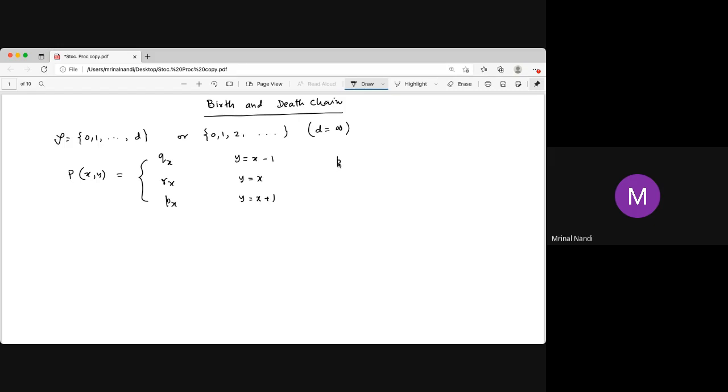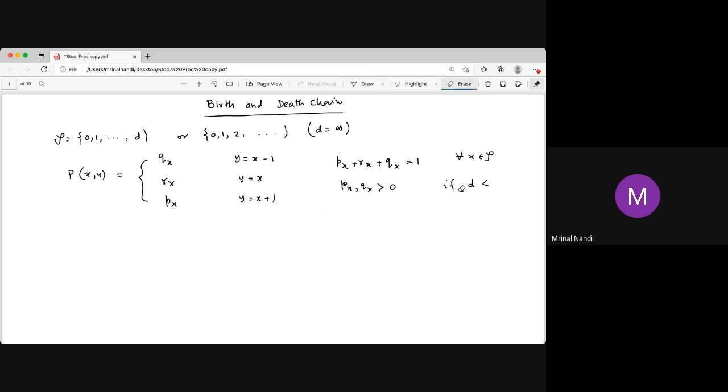Now obviously p_x plus r_x plus q_x must be 1 for all x belonging to the state space, and obviously p_x and q_x are taken as positive. r_x may be 0 in a special case, but q_x and p_x are taken as positive.